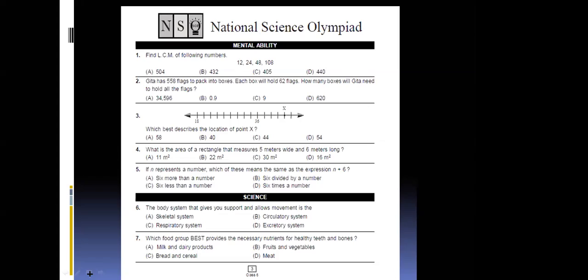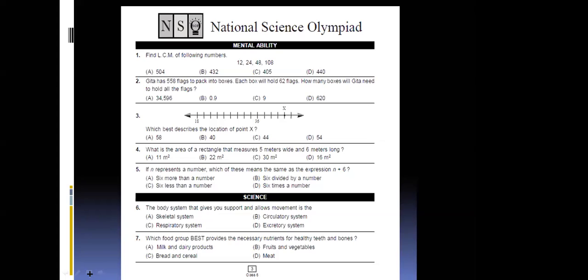Just mute yourself. Some disturbance is coming from your end. Yeah, thank you. So 4 numbers are given: 12, 24, 48, 108. You have to find the number which is divisible by all the numbers.